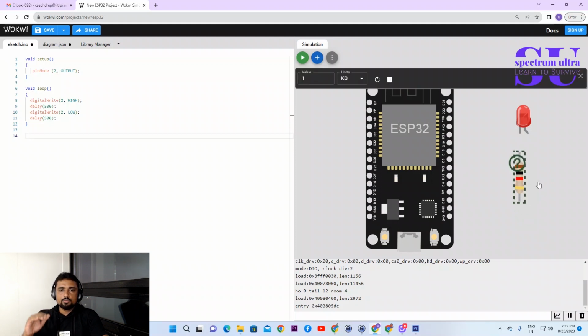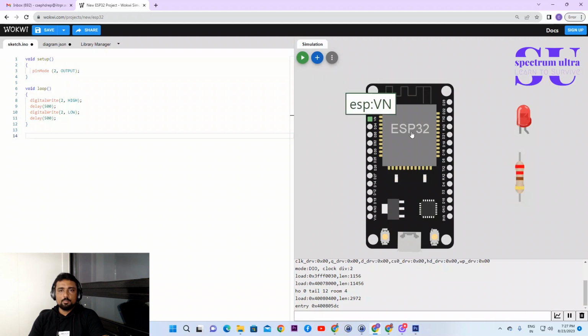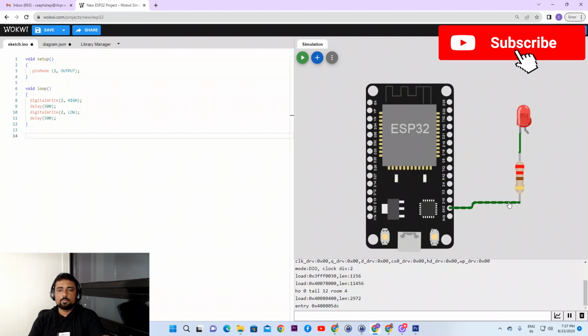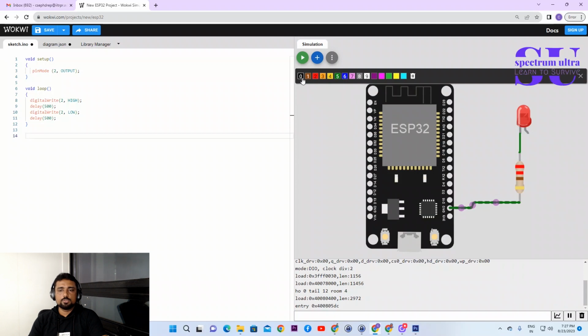So we have to reduce the current. To reduce the current, we have to add one resistor. The resistor I'm going to connect here should have a rating of 220 ohm, because that is sufficient for 3.5 to 5 volt input. So that I have changed. You can change it like this only. And you know that we have to connect accordingly, and it should be connected to ground because it is C. C means cathode. Whenever I click on the leg, you will find that C represents cathode and A represents anode.